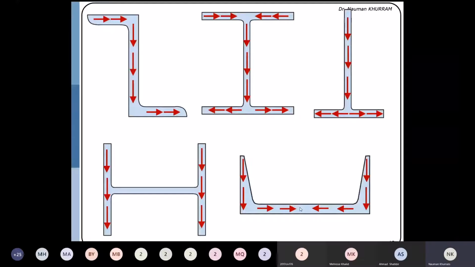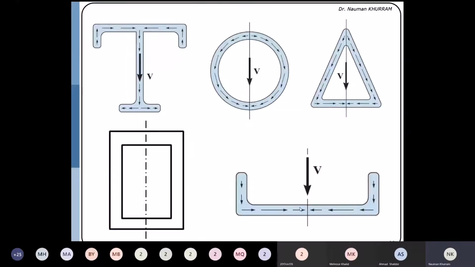Here you will have the example of this T section. If you have the flow direction in the vertical major portion, because here you have three portions which are parallel to the applied force, always try to sketch in the major vertical portion. If the direction is downward, then by using the analogy, you may have the flow direction in all the components.